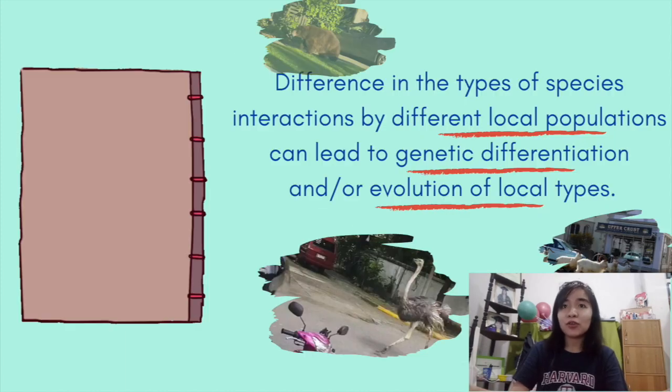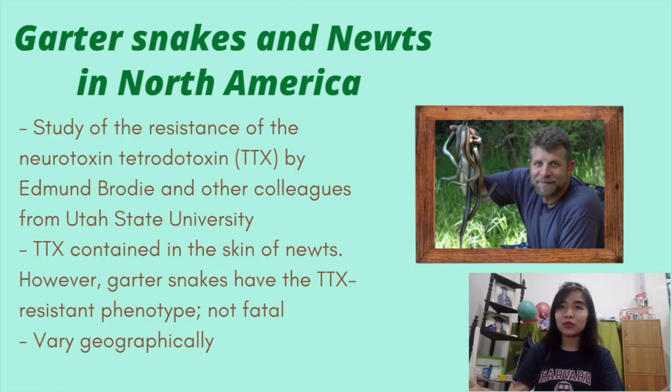We must take note that the difference in the types of species interactions by different local populations can lead to genetic differentiation and evolution of local types. Another excellent example is the study of the resistance to the neurotoxin tetrodotoxin or TTX by Edmund Brodie from Utah State University.